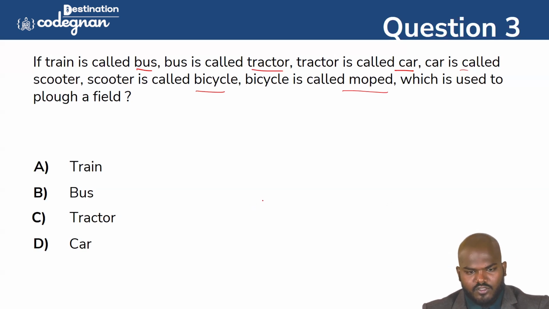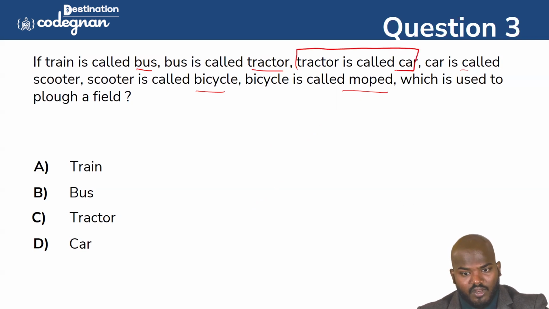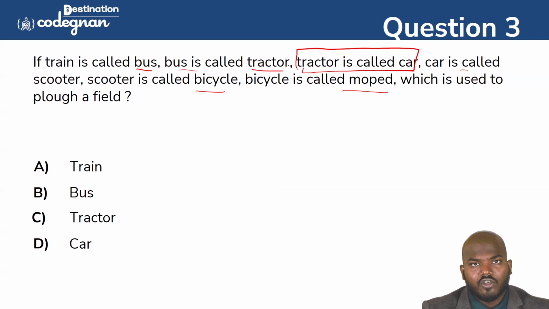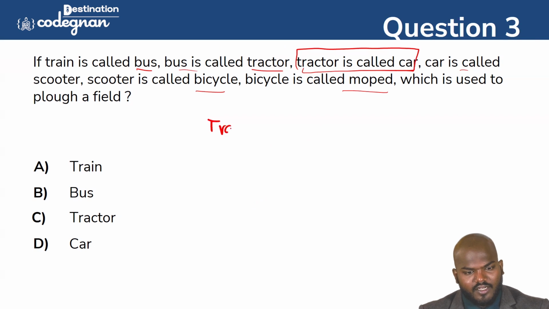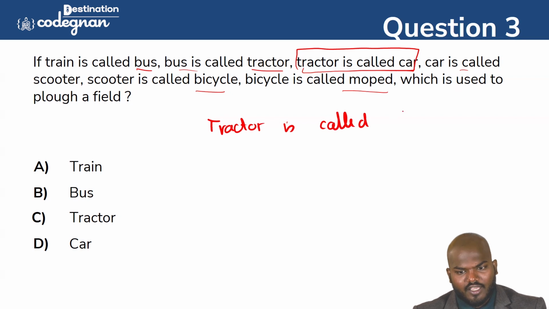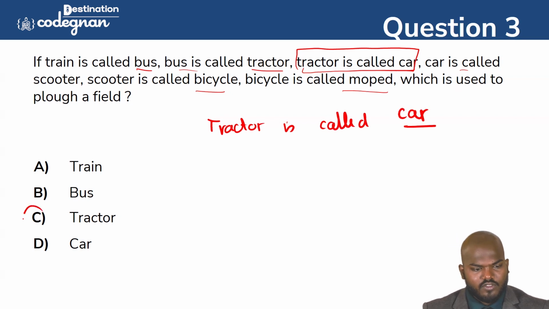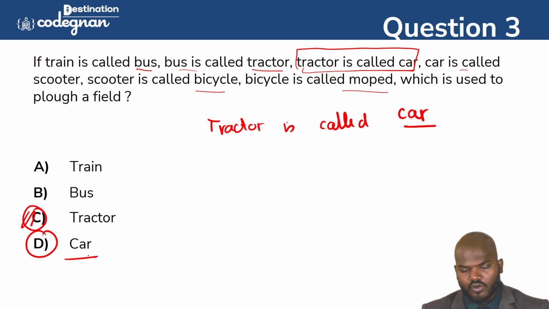But the point is, what is called tractor? Tractor is called car. Many people get confused here. Whether I should take bus is called tractor, or tractor is called car, which do I need to pick? People have very different thoughts in their mind when picking the correct answer here. Definitely you just want to take that tractor is called car. Like what you just want to say. So that is option, sorry, option D is the correct answer. We can move forward here. Make sure you are doing this one.